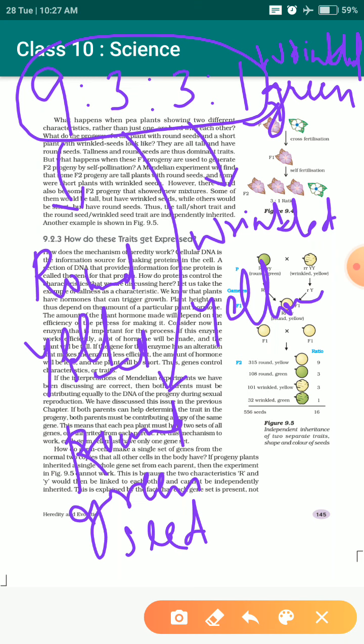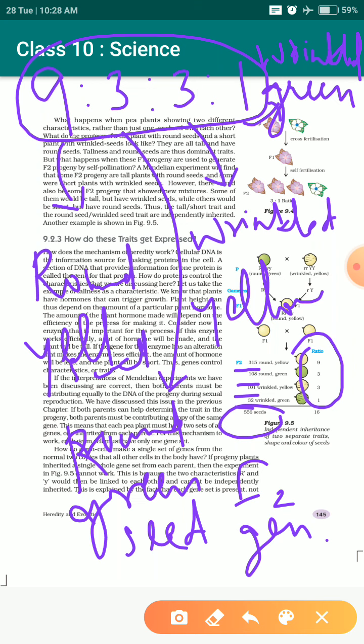He got a ratio of 9:3:3:1. It means in total he got 315 round yellow, 108 round green, 101 wrinkled yellow and 32 wrinkled green seeds. In total he got 556 seeds from that particular cross process. But considering the ratio, he got 9:3:3:1. For which generation? For the F2 generation.